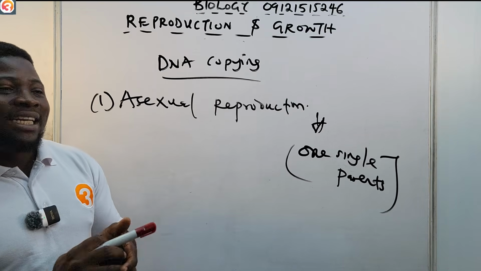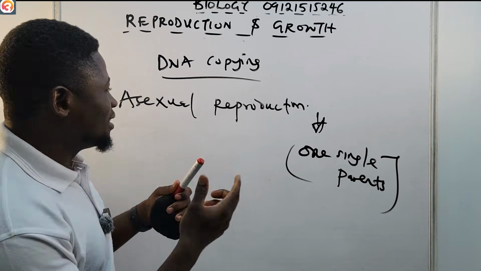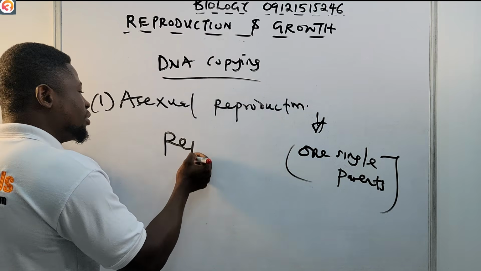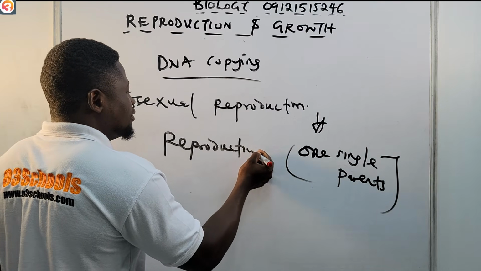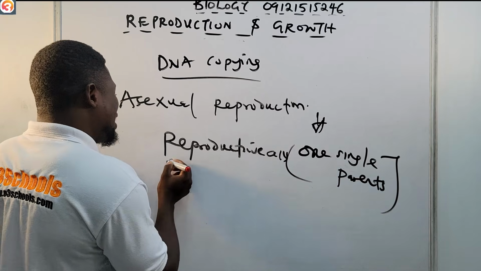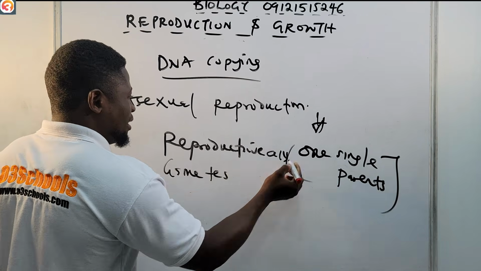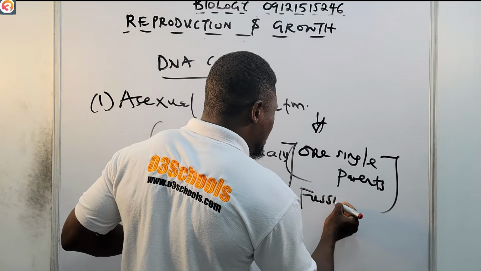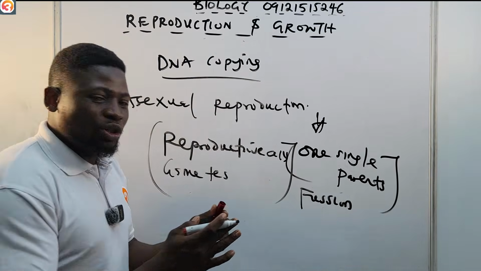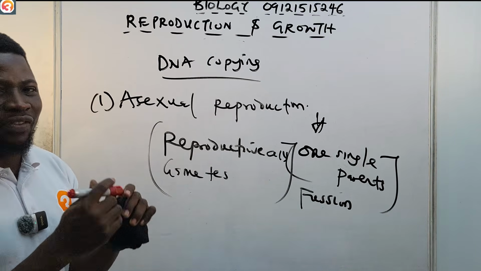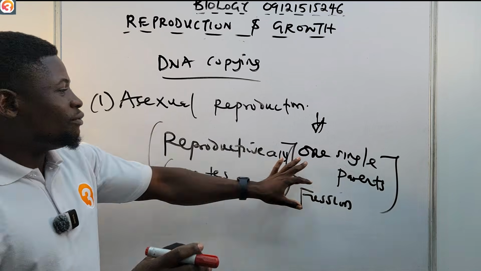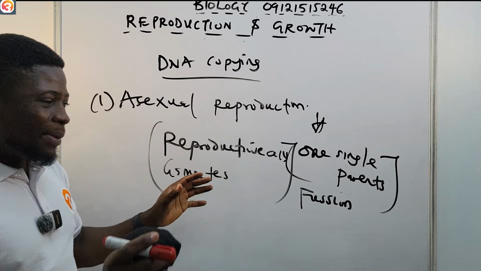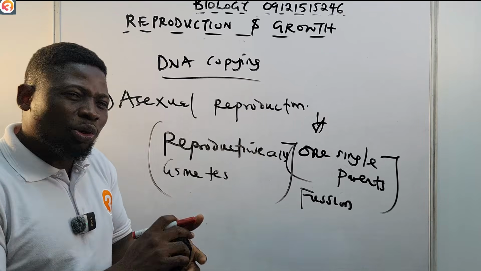And of course, there is nothing like reproductive cells or gametes. Another thing we do not have is fusion of gametes. There's no fusion coming together. We only have one single parent: there are no reproductive cells, no gametes, and no fusion of gametes.